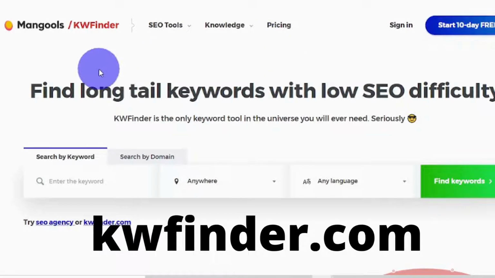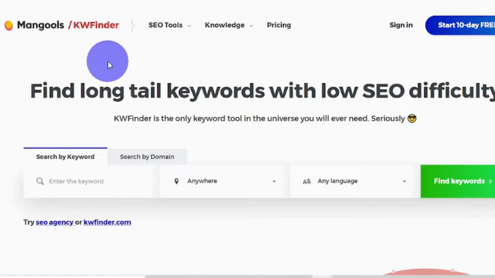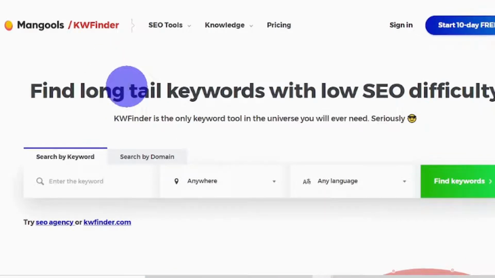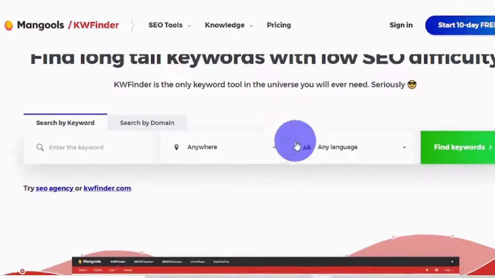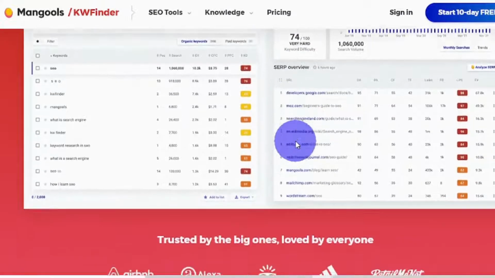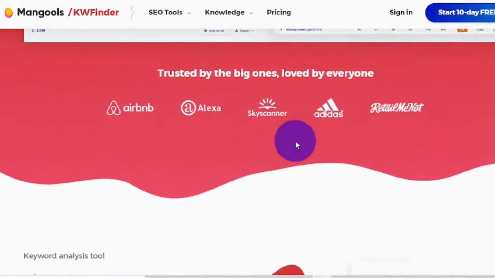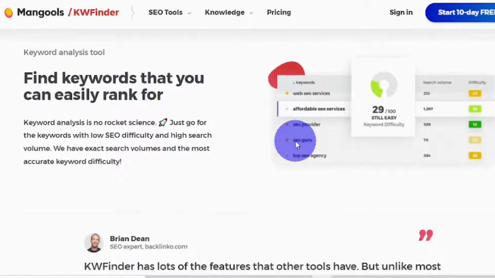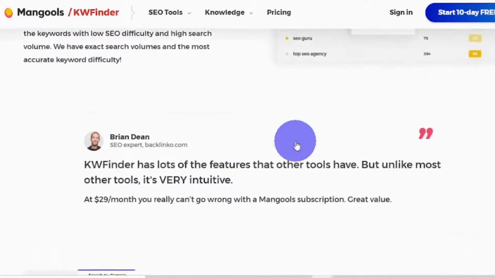This is already kwfinder.com. And this is a tool that helps business owners and website owners rank extremely high on Google, and improve their clicks, and improve their advertising. So as you can see in here, it says find long-tail keywords with low SEO difficulty. SEO stands for Search Engine Optimization, which means they'll be optimizing their search engine, such as Google, so they can rank higher, get more clicks, get more traffic, and, of course, get a lot more customers and grow their business a lot faster, even if it's just one customer, by ranking on the first page of Google.